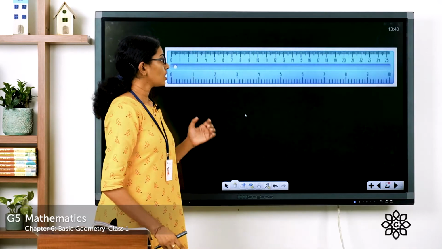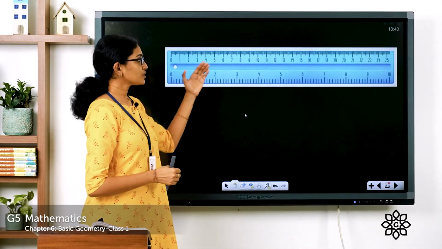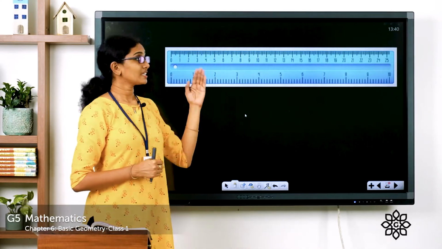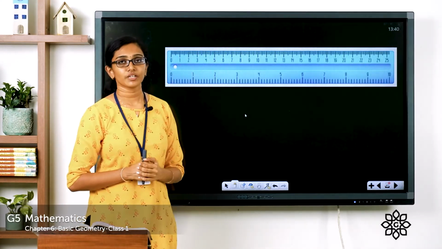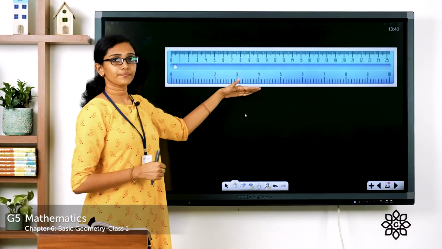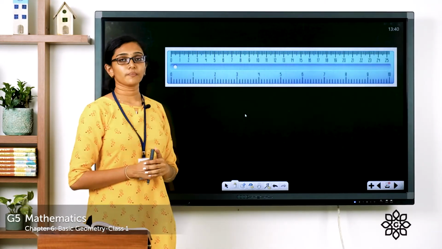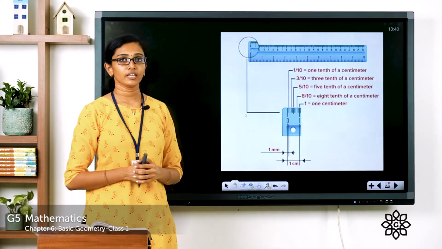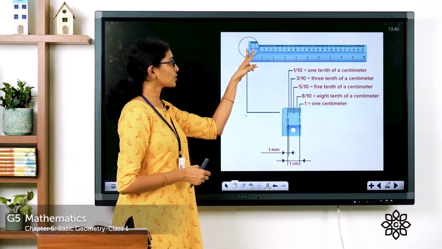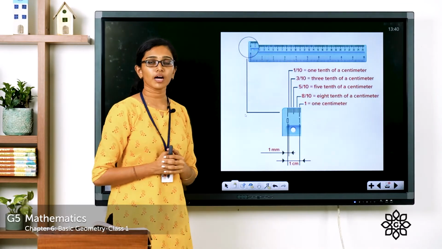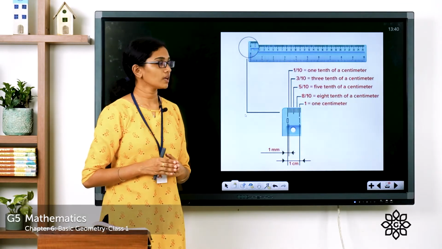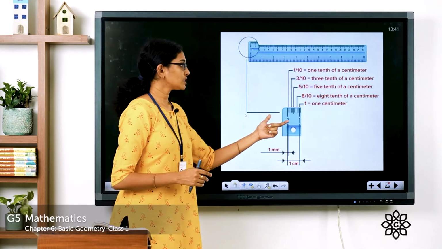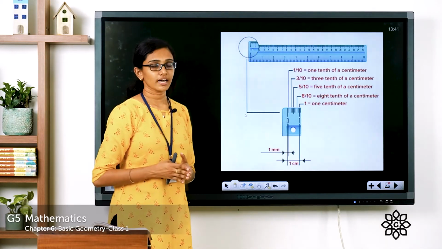See, on your ruler, you can see divisions like these marked on it. Along one side, you can see divisions which represent centimeters, and on the other side, you can see divisions which represent inches. And on the centimeter side, you can see divisions like 0, 1, 2, etc. marked on it. Have a look at your ruler. You can see the measurements, the divisions start from 0. All of you see that?